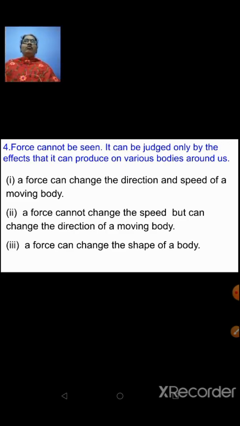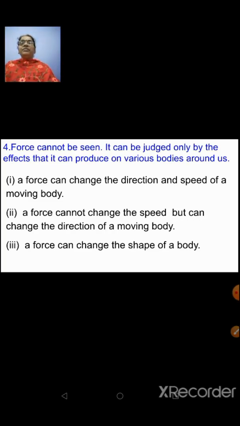Whenever you apply a force, there may be a change in the shape of the object. There may be a change in the direction of motion of the object. An object which is at rest will begin to move, or an object which is in motion can be brought to rest only by the application of force. So you can judge the object has undergone a force by observing these changes, like change in the direction, change in the speed, change in the shape, change in the position and all.